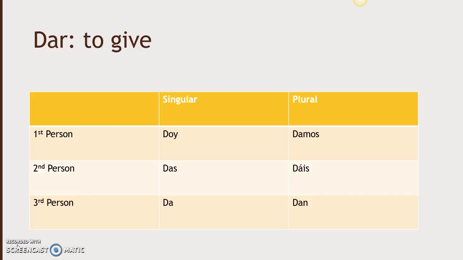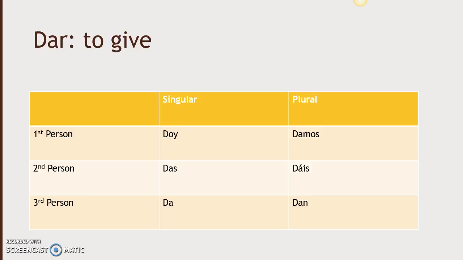Now, let's look at the conjugations of the verb dar, which means to give. The yo form of dar is doy. The tú form of dar is das. The él, ella, usted, or someone's name form of dar is da.